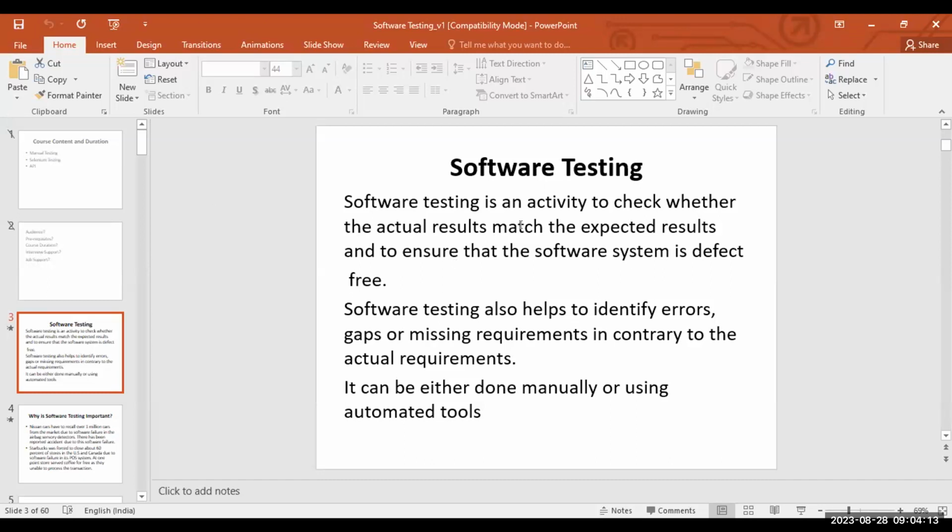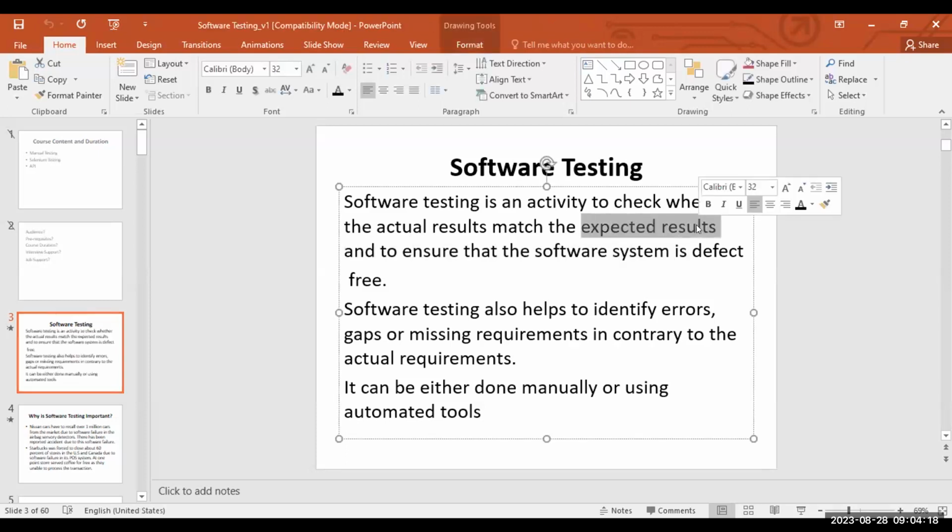Once you test, the actual result should match with the expected result. Expected result is nothing but after testing, you get a result, right? So it should match the client requirement. That is what we are saying. When you check an activity, the actual results should match the expected results. When both the results match, we say the system is working fine and there is no defect in that functionality. Clear? It is nothing but the actual should meet the expected.